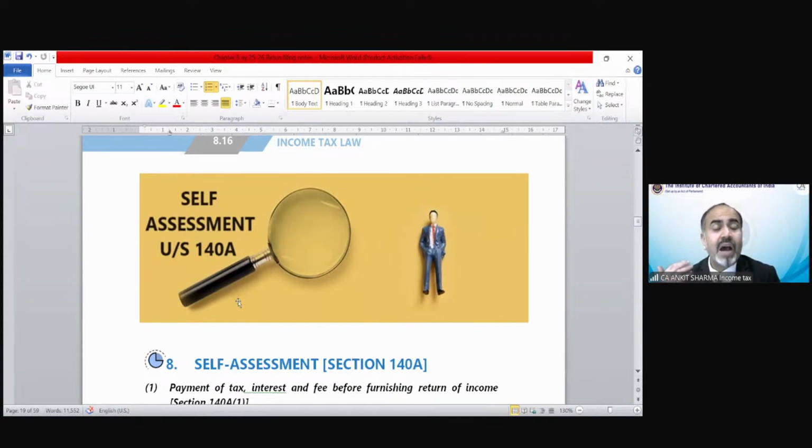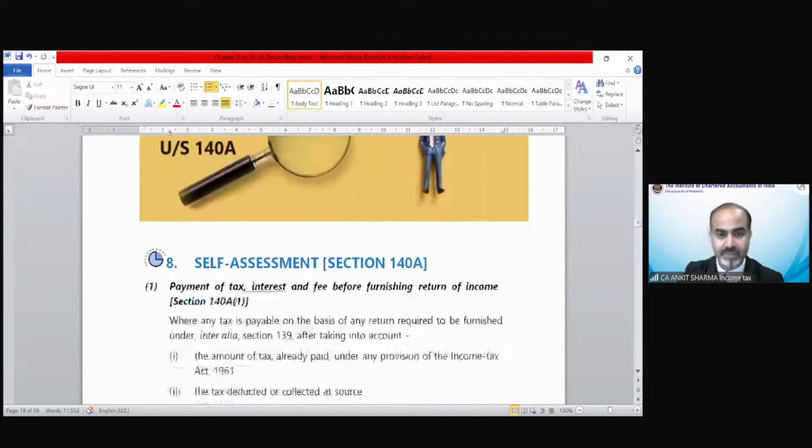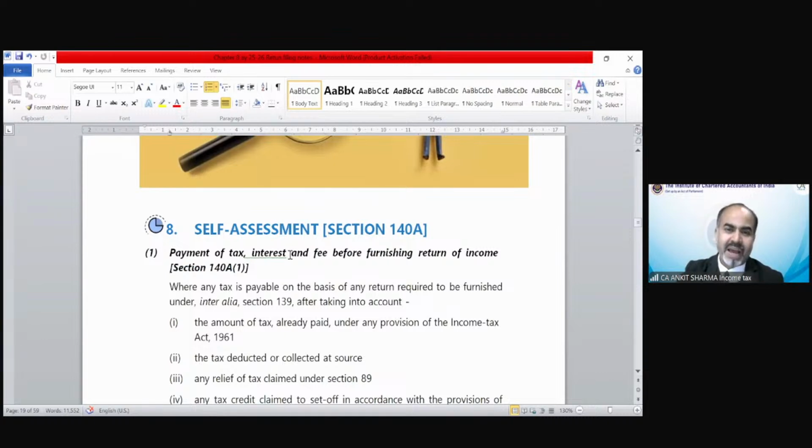So that tax, how is it to be deposited? That tax is going to be deposited at the time of filing of return of income. The tax we need to pay at the time of filing of return of income is called self-assessment tax. So payment of tax, interest, fees before furnishing of return of income is going to be called self-assessment,